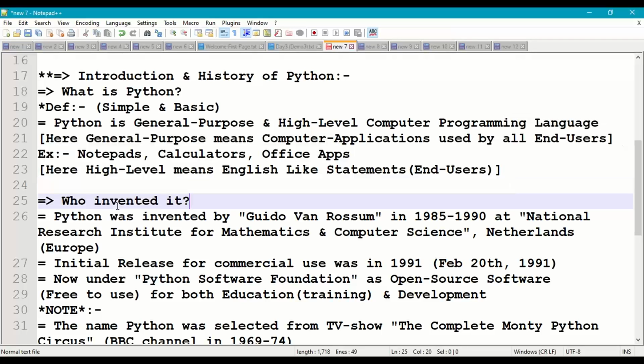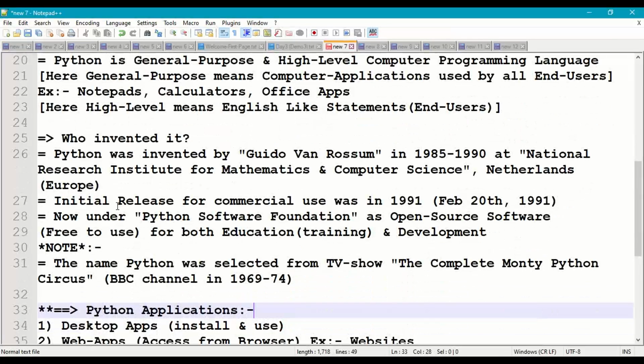Right, now coming to the history of Python. Who invented Python?